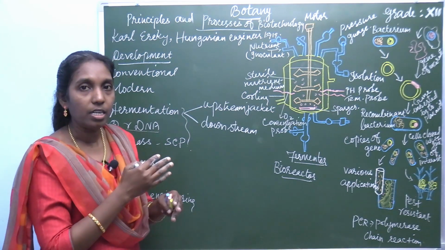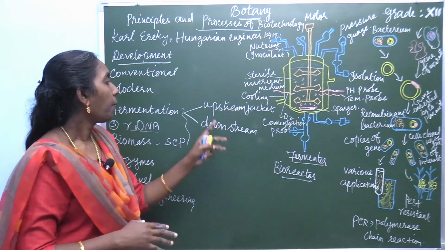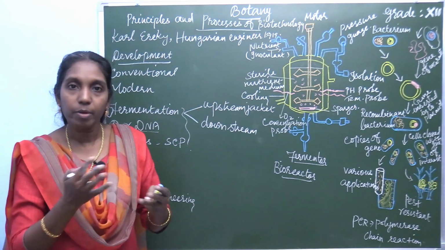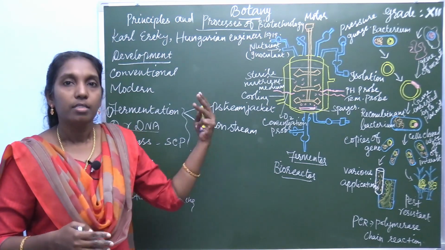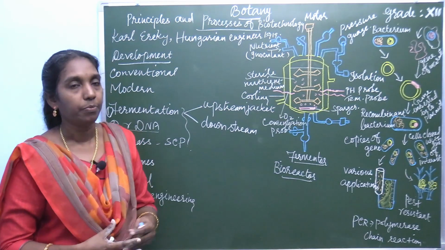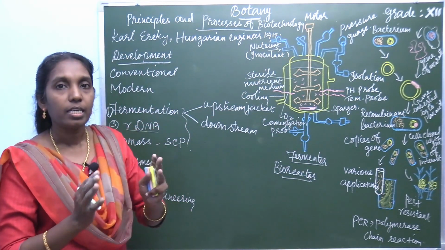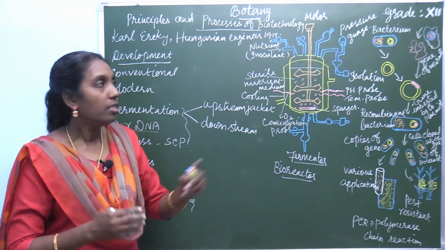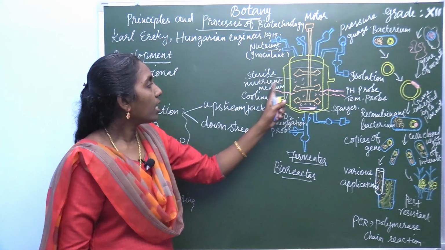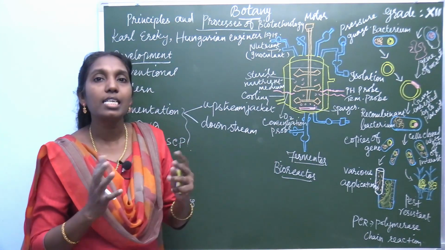Before fermentation starts, some things have to get ready. First, selection of the fermenter. The fermenter is sterilized, and the nutrient medium, the sterile substrate, everything is sterilized.